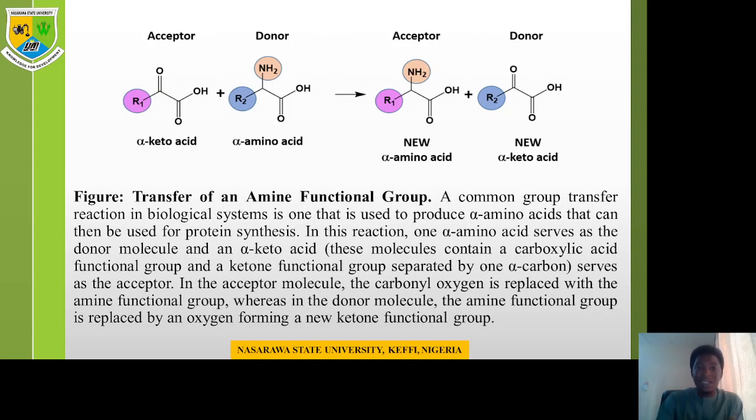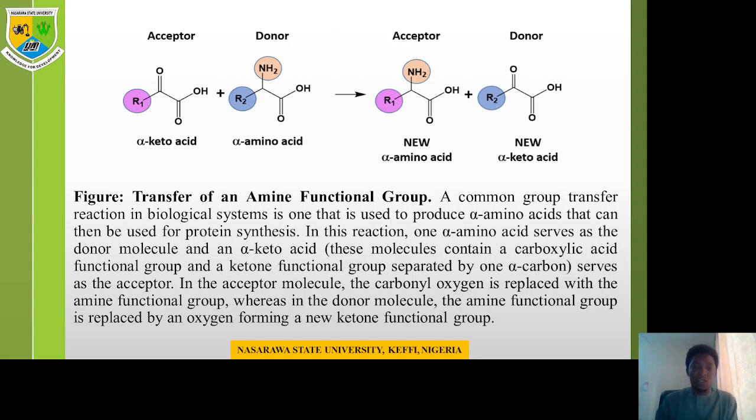So what happens here is that the amine group from the amino acid is being transferred to the keto acid, as seen in the acceptor. The donor transfers the amine group, which converts the keto acid into an amino acid, while the amino acid that loses its amine group forms a new keto acid. They just interchange themselves. This one gives the amino group, this one gives the keto group.